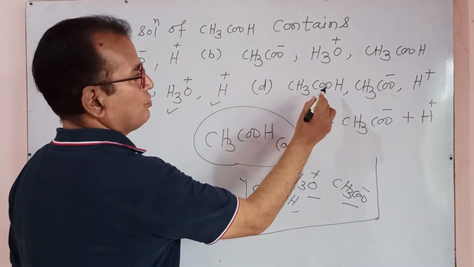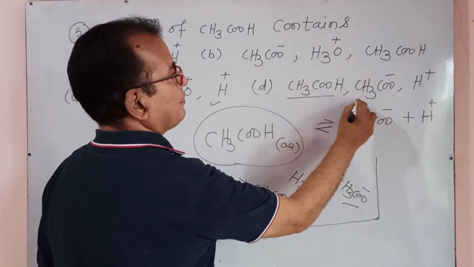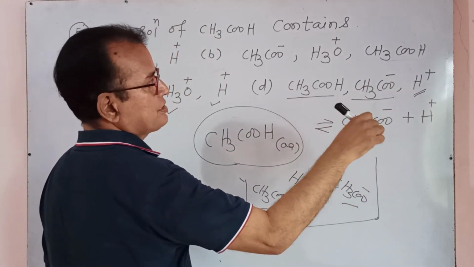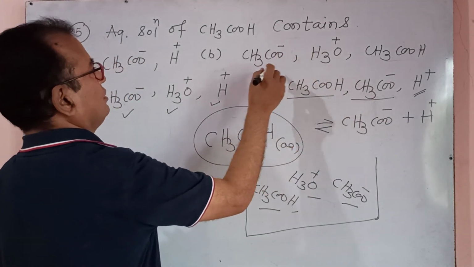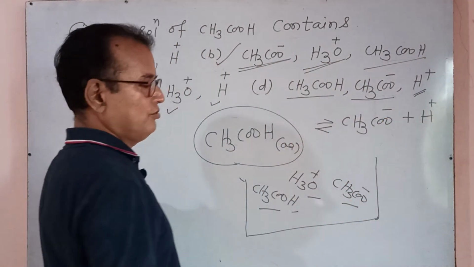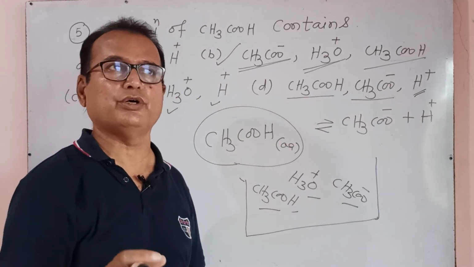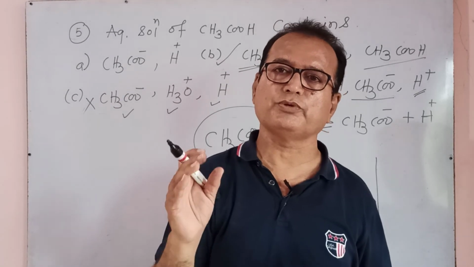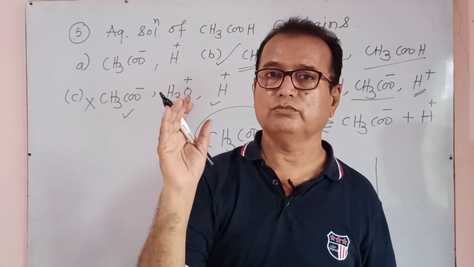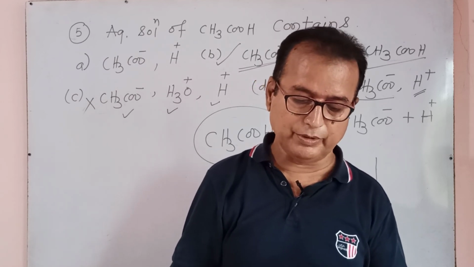CH3COOH, CH3COO minus plus H plus. CH3COOH is there, CH3COO minus is there, and H plus is there. But H plus is not directly present, it is in the form of H3O plus. So our answer is B: CH3COO minus, H3O plus and CH3COOH. Some student asks how CH3COOH is there; because the majority of CH3COOH is not ionized. Only a fractional amount gets dissociated and equilibrium is established.